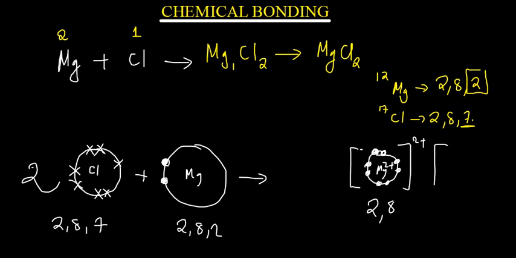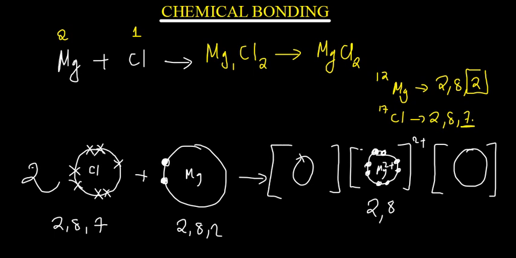Each chlorine is going to gain 1 electron. So I'm going to have 1 chlorine this side, and you're also going to have another chlorine this side. Remember, each one had 7 stars. The 8th one will now be a dot which has come from magnesium. Same with this one.